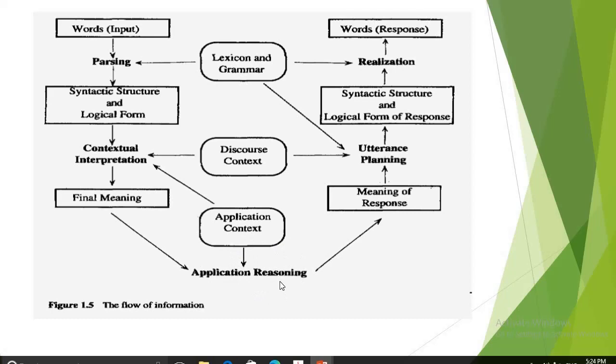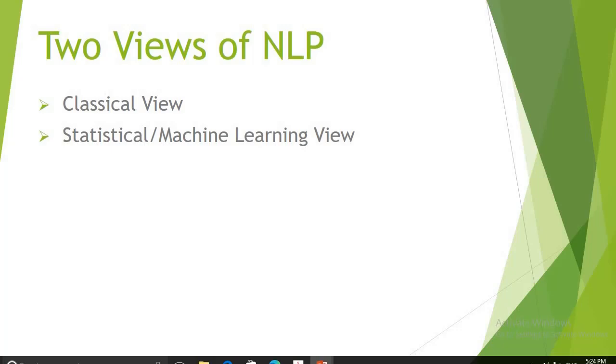And if the application is expected to give a response in natural language itself, it again generates the FOPC as a response and then applies the reverse process and generates the sentence in natural language. So that is how information flows in natural language applications.